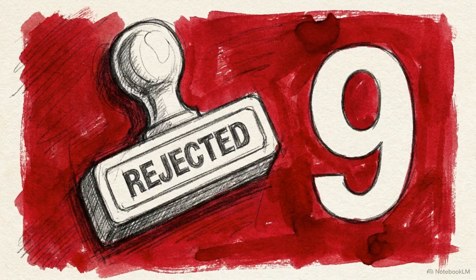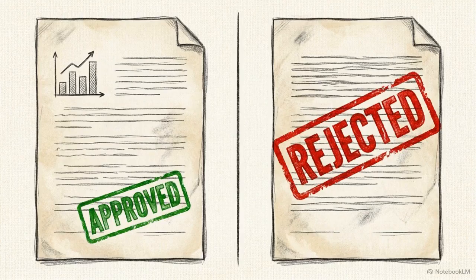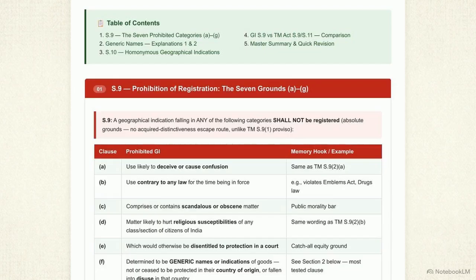Section 9 states that a geographical indication falling into any of 7 categories shall not be registered. These are absolute grounds. Unlike the Trademarks Act, there is no proviso for acquired distinctiveness. No amount of use can rescue a GI hit by Section 9. Let us walk through the 7 clauses shown here. Clause A covers any GI whose use would be likely to deceive or cause confusion. Clause B bars a GI whose use would be contrary to any law for the time being in force.